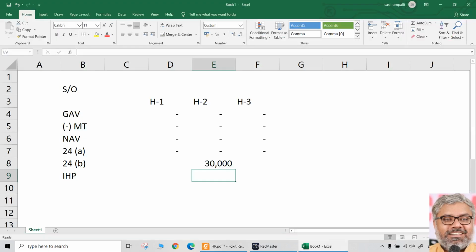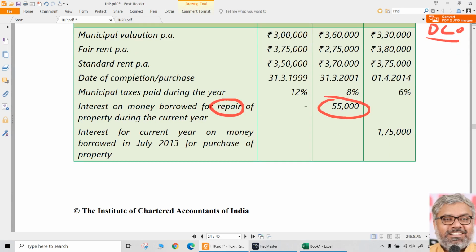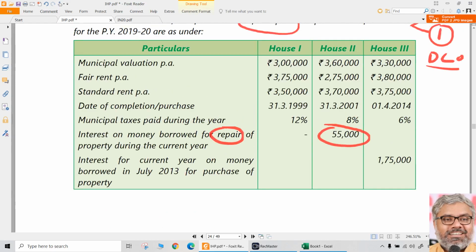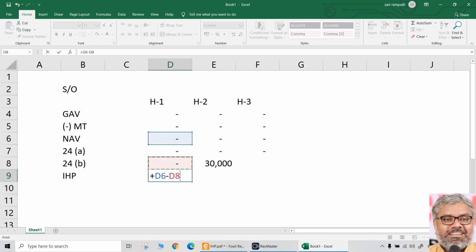So what if house number 2 is treated as self-occupied property? Deduction under 24B can only be claimed as 30,000 maximum, not beyond that. What about house number 3? House number 1 doesn't have any interest, so it is 0. So naturally the income from house property also will be 0.